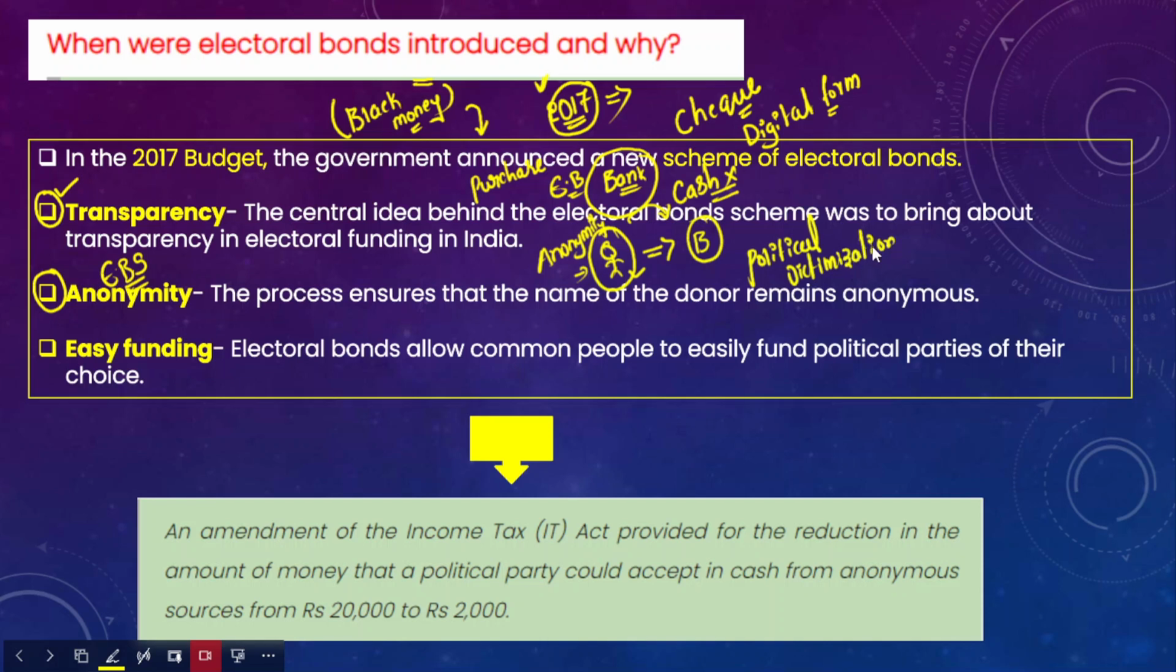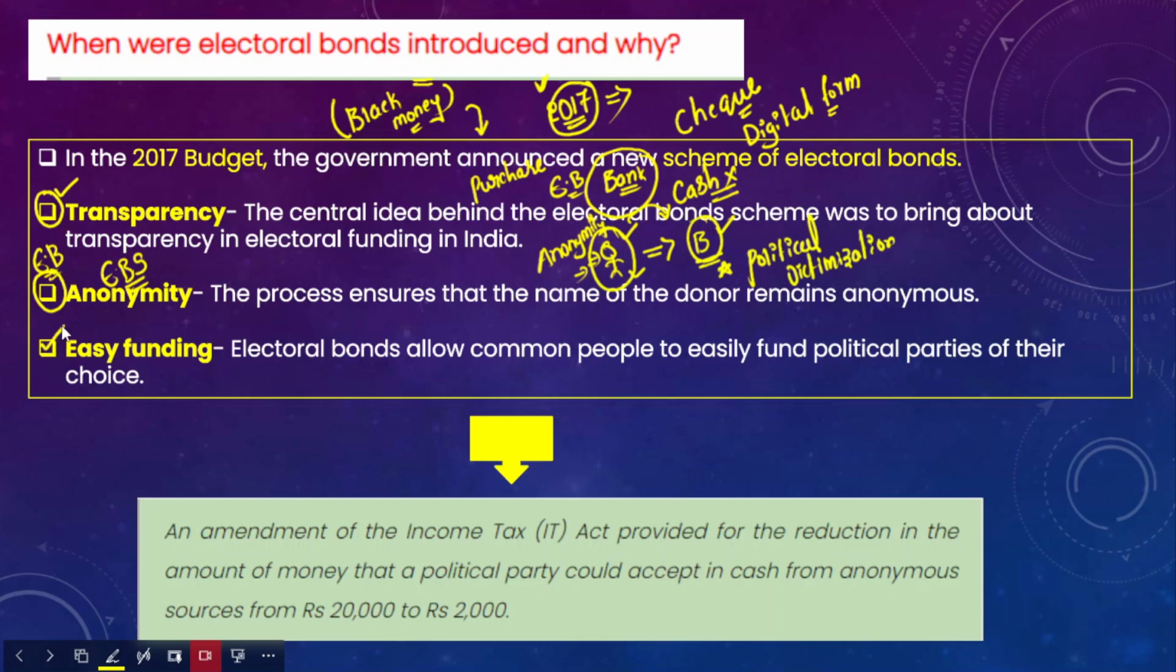For example, imagine this particular political party is not a ruling party, rather it is an opposition party. Therefore, there are chances that if there is no anonymity, the government may know about this particular donor, and then it starts political victimization of the donor. So the electoral bond scheme also maintains the anonymity of the donor.